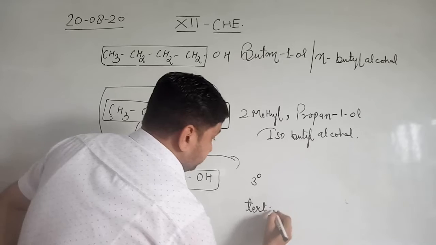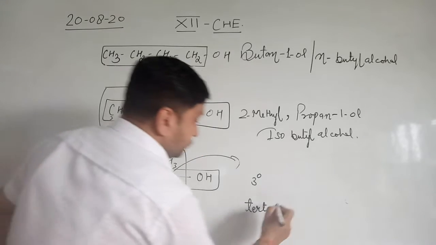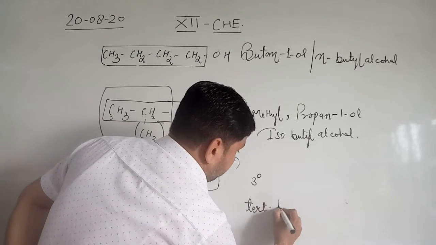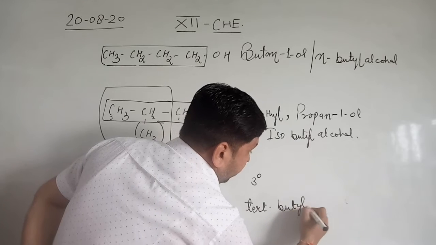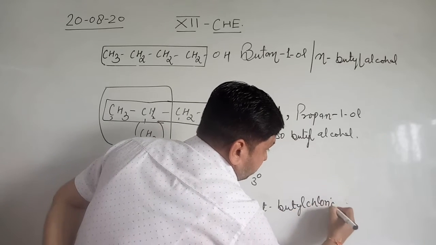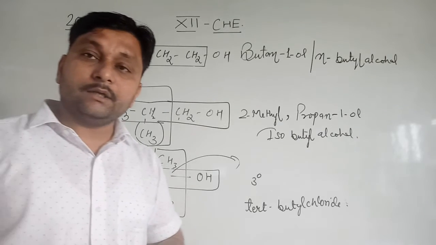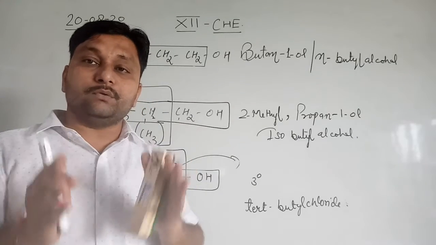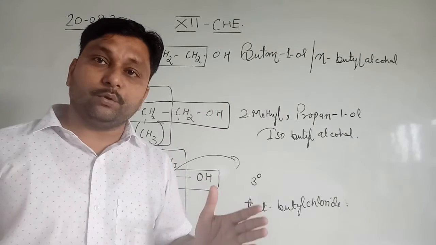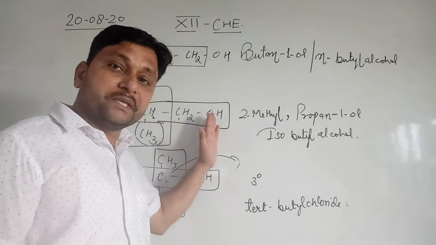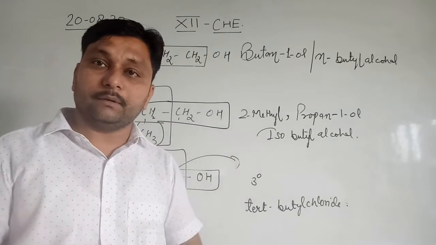So tertiary, 1, 2, 3, 4. There is a butyl. Tertiary butyl alcohol. Clear? So these are some compounds that denote the alcoholic group with their IUPAC name and their common name.